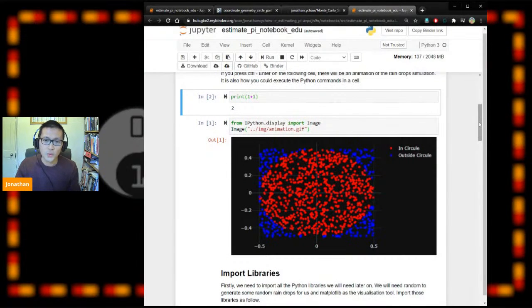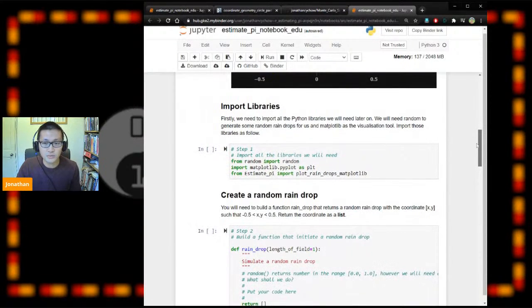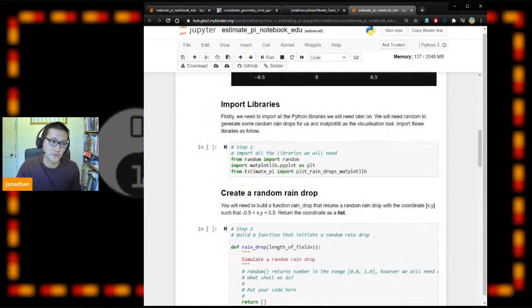Okay, we want to solve this mystery of the value of pi, and there are a few steps we need to follow. The first step is to import all the Python libraries and functions so that we can run the simulations.